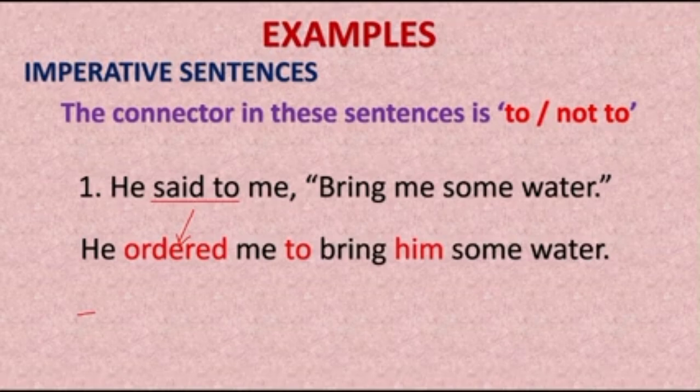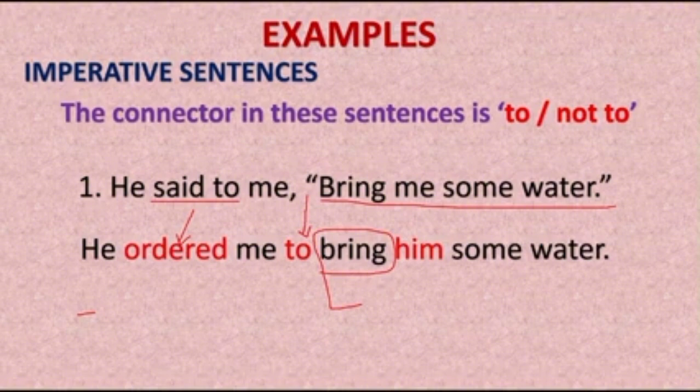There is no negative sentence in this, so we put to here. The connector here is to. Observe there is no subject in this, bring me some water. Always we use V1 after to, so there is no change in the verb. Then me, in bring me some water,